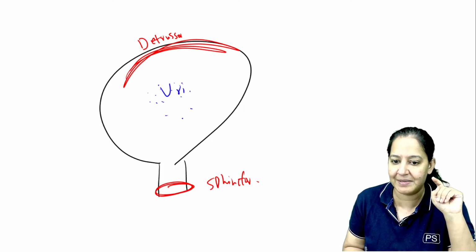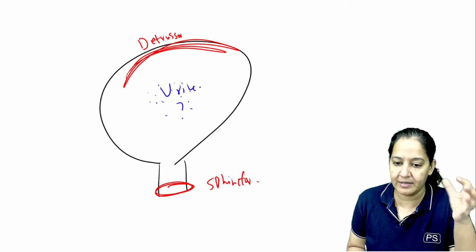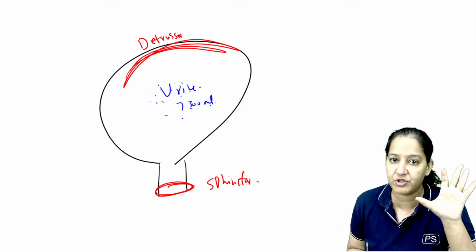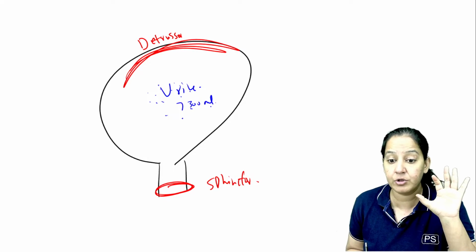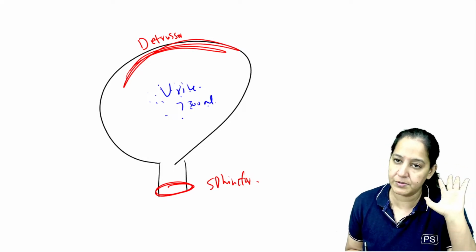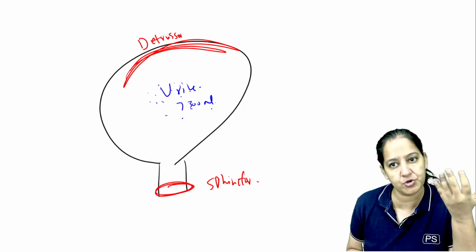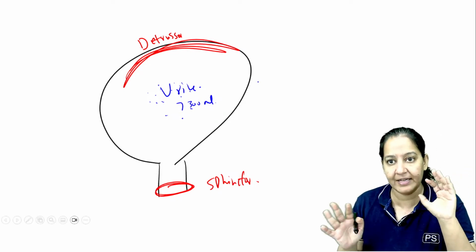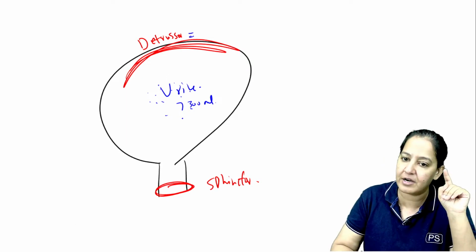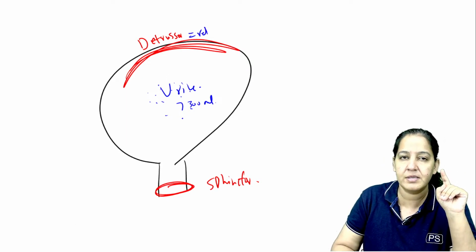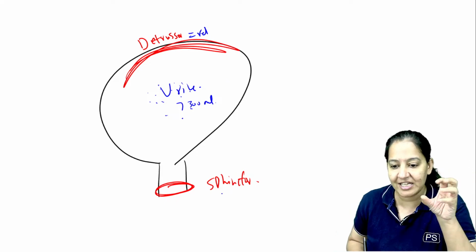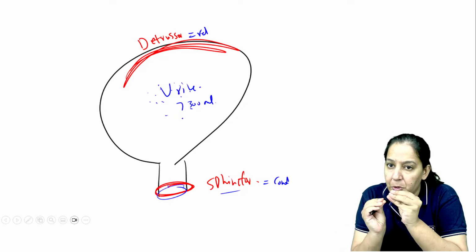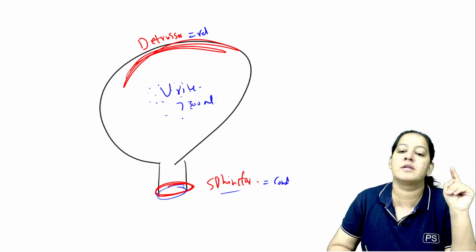The accumulation of urine takes place. When the urine volume is more than 300, 400, a certain critical level, we have a sensation of micturition. We feel like we should use the washroom and pass the urine out. So this sensation comes and the person uses the washroom and does the act of micturition. Whenever the person is not doing micturition currently, just accumulating urine, at that time the detrusor is relaxed and the sphincter is constricted. That's why urine is not coming out. The sphincter is constricted, it's closed, and the detrusor is relaxed. So urine is accumulated.